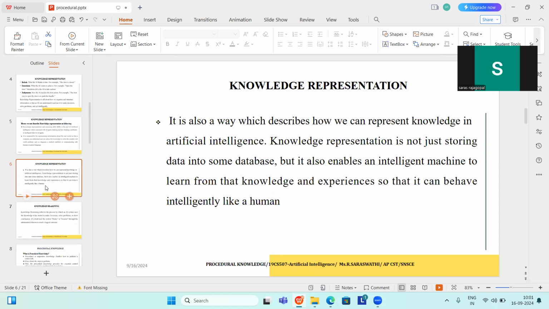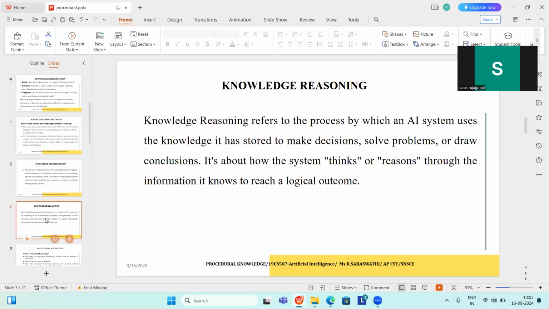How can we represent knowledge in AI? It's not just storing data in a database, but it also enables an intelligent machine to learn from that knowledge and experiences so that it can behave intelligently like a human. It's a process by which an AI system uses the stored knowledge to make decisions to solve complex real world problems and to conclude the solution. It is about how the system thinks or reasons through the information it holds to reach a logical outcome.